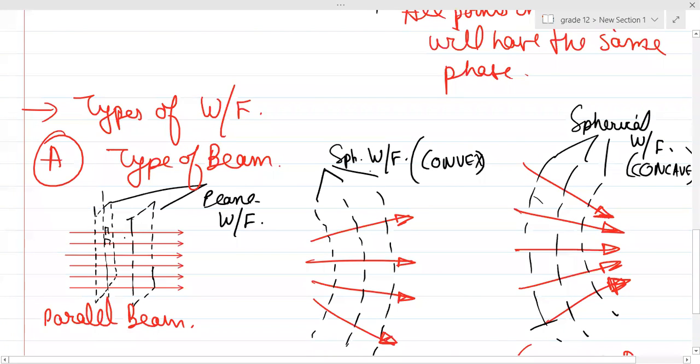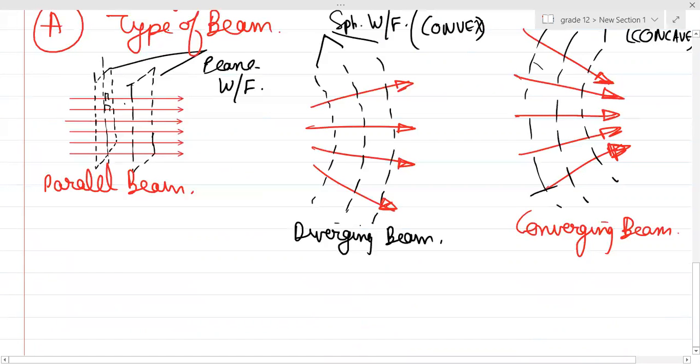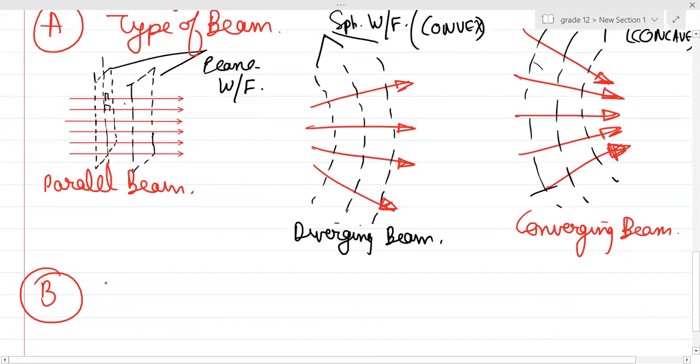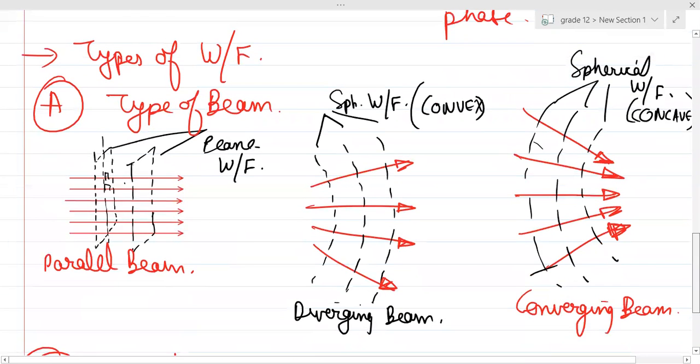Is it clear, guys? So based on the type of beam, you have spherical wavefronts and plane wavefronts and all. The second type of classification is based on sources. So based on the source. Guys, have you drawn this thing?